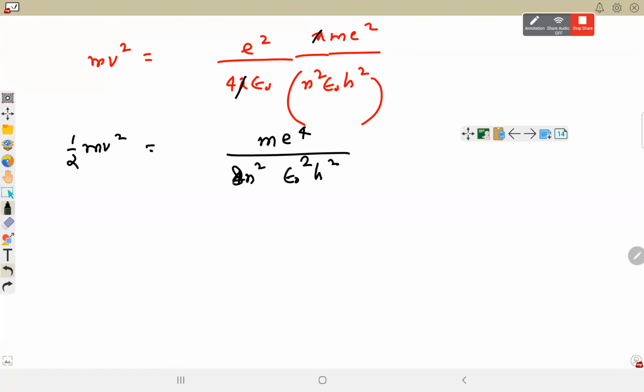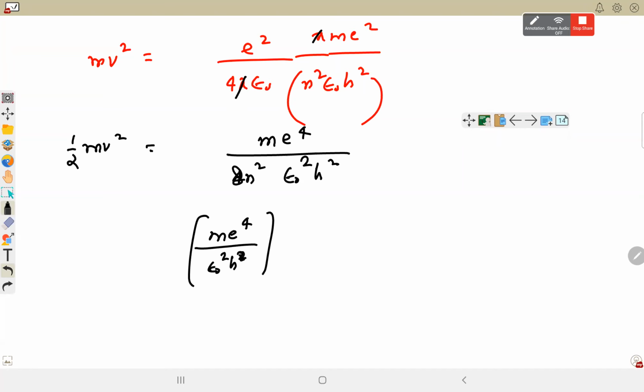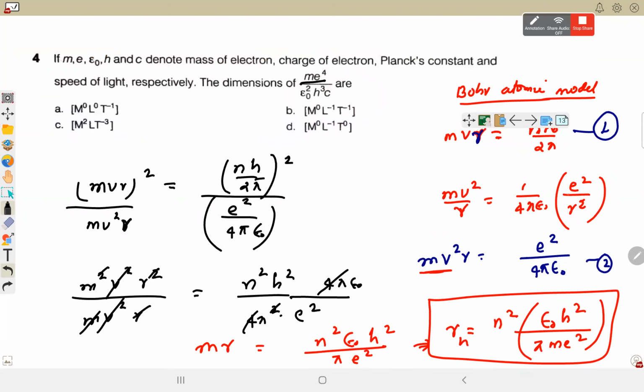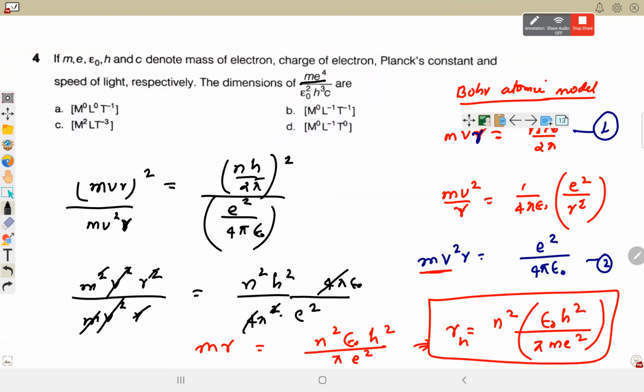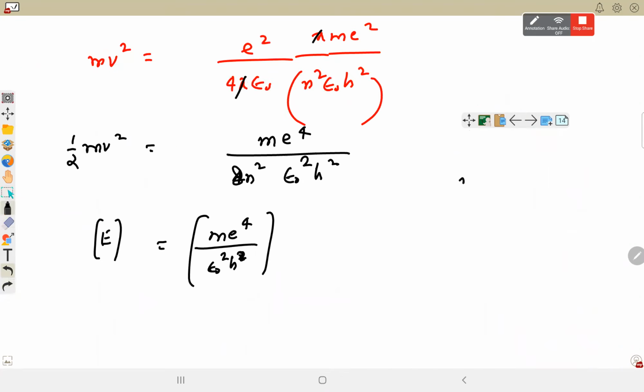हाफ से मल्टीप्लाई कर दोगे तो ये 8 हो जाएगा, which means m e to the power 4 divided by epsilon naught into h square. इस पूरे का जो डायमेंशन है, दिस इज द डायमेंशन ऑफ काइनेटिक एनर्जी. m e to the power 4 divided by epsilon naught square times h square. बचा क्या यहाँ पे? hc. So it will be this whole number, me4 divided by epsilon naught square h cube सी था, उसमें से h square अलग कर लिया हमने.